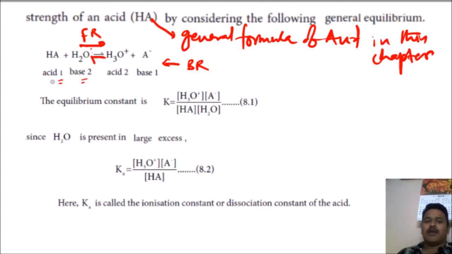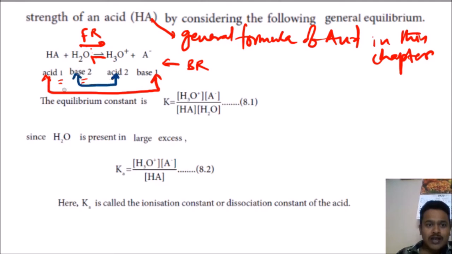Here HA and A minus are called a conjugate acid base pair, and these two are also called conjugate acid base pairs. Anyway, that's not our concept now. The acid in the water molecule gives H plus ions to the water, and A minus is formed.